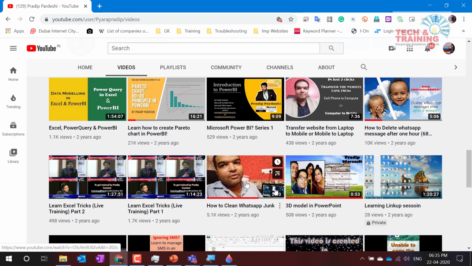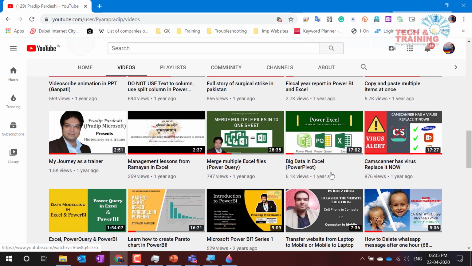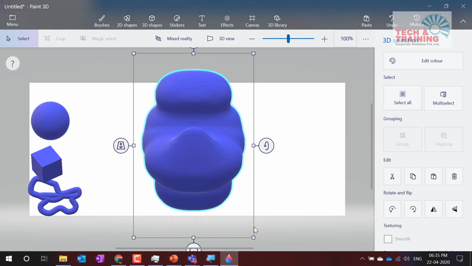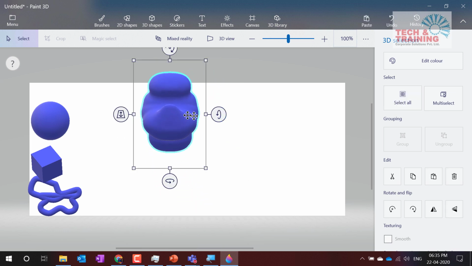Then there is one 3D model in PowerPoint presentation. Try this 3D model. You will be amazed to see that stunning presentations can be created using these 3D models. I'm not getting into the detail of how this 3D works. Maybe you can explore this or wait for the PowerPoint training program.